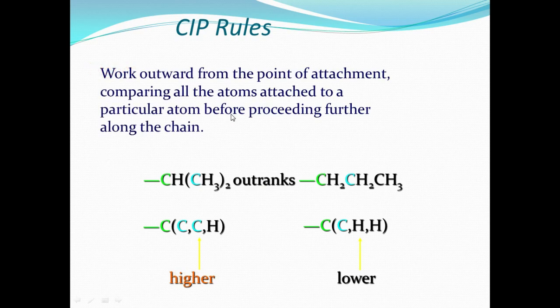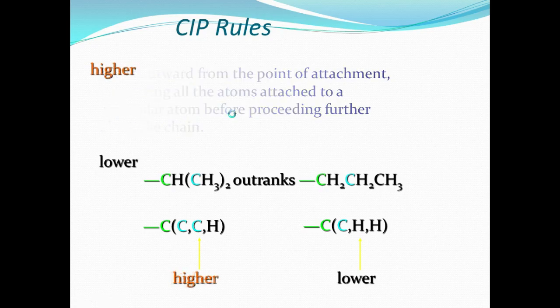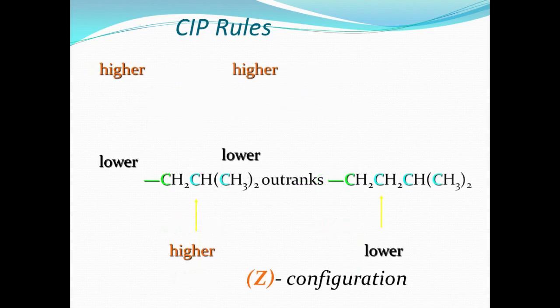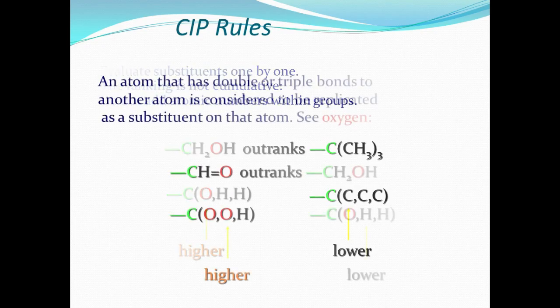First rank rule: the highest atomic number is given first. Second, isotopes come in: the higher isotope number is given first. And the third rule: in case the same atom is located in a carbon-carbon double bond, you look at the next atom, that is rule number 3. Another point, in case a carbon-carbon double bond or triple bond is formed, it is treated as equivalent.